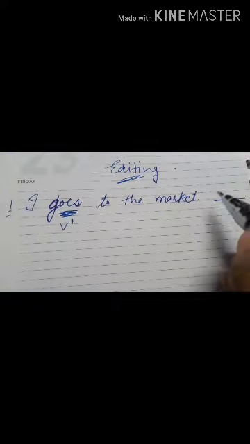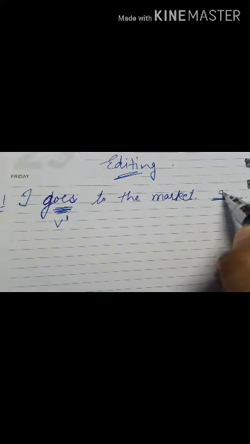You have to write the answer, but you will not directly write "go".